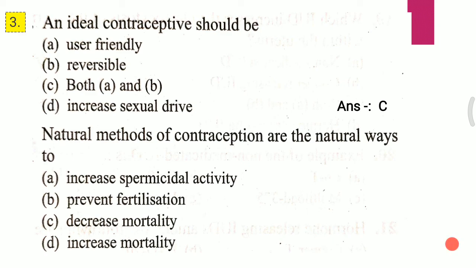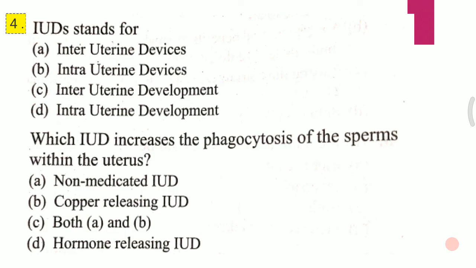Question 2. Natural methods of contraception are the natural way to: A, increase spermicidal activity; B, prevent fertilization; C, decrease mortality; D, increase mortality. The answer for this second question is B, that is prevent fertilization.